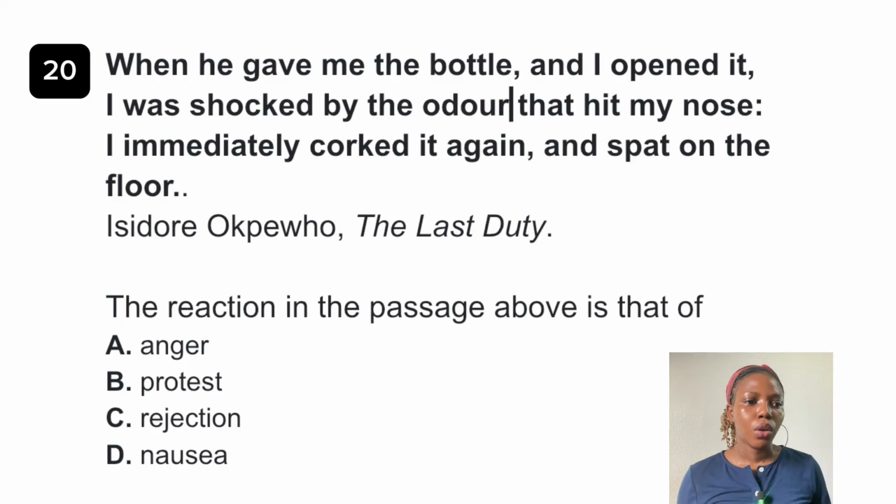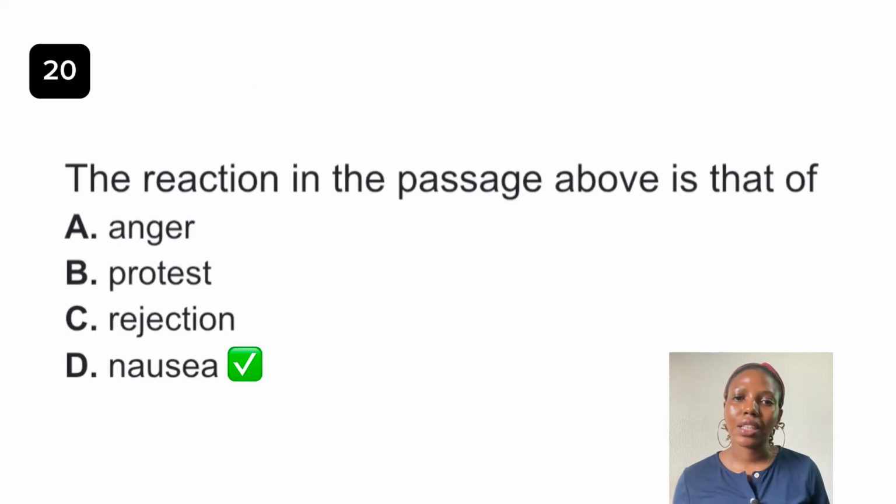Question 20. So the reaction in the passage above is that of dash. When he gave me the bottle and I opened it, I was shocked by the odor that hit my nose. I immediately corked it again and spat on the floor. So the reaction is nausea. Option D is the final answer to this question. We see that the strong odor from the bottle caused a reaction of shock and disgust, leading to him corking the bottle and spitting on the floor. So nausea is a feeling of discomfort in the stomach that can lead to vomiting. Okay, so the answer to this question is option D, nausea.